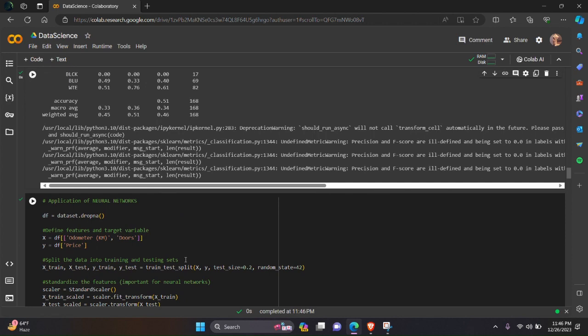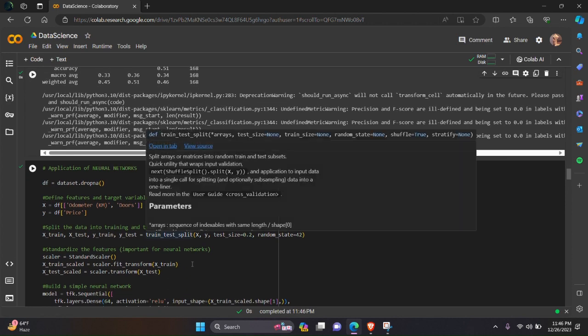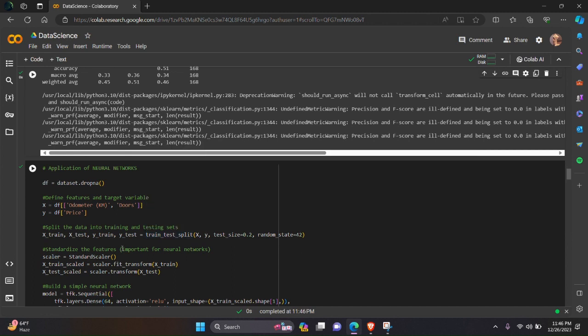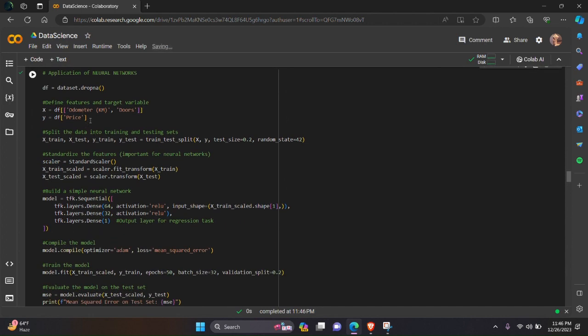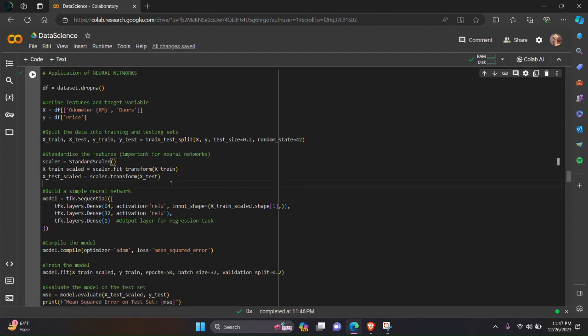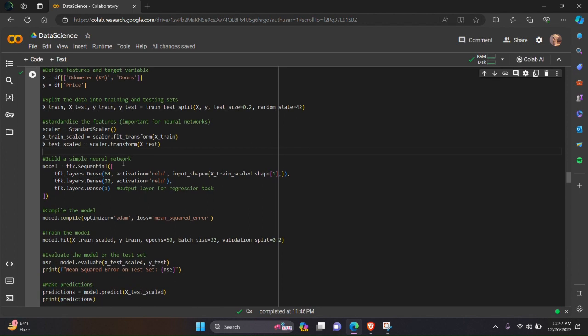Next task is neural network. Here we have to demonstrate application of neural network. First we will define target and feature variables, split the data into training and testing sets, and standardize the features. This is very important. We need to standardize all the features. Then we will build a simple neural network.